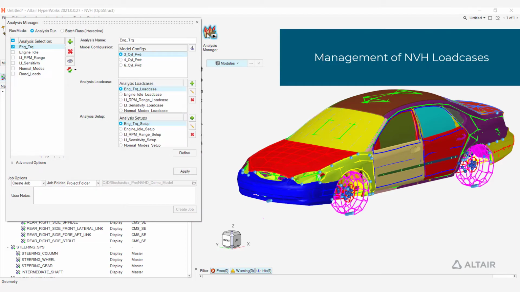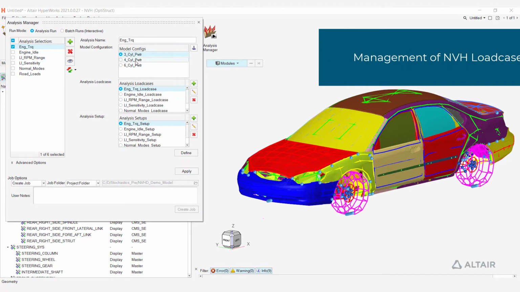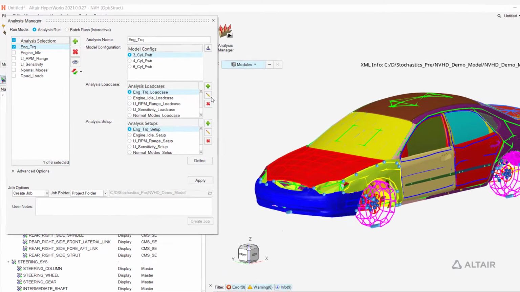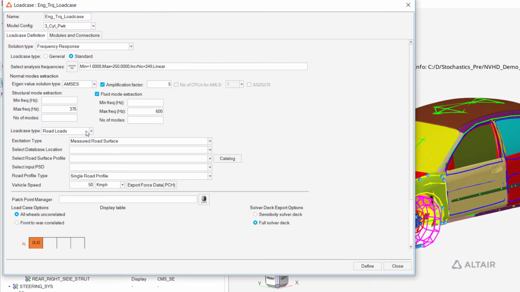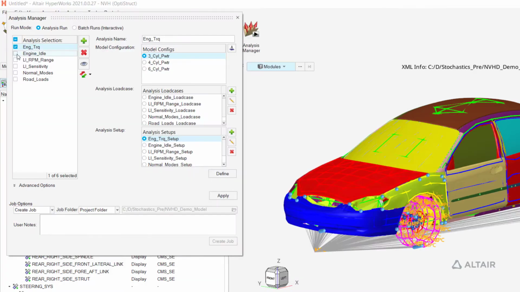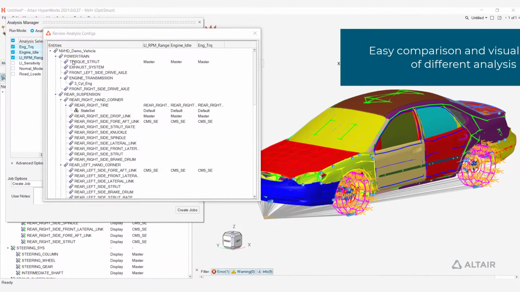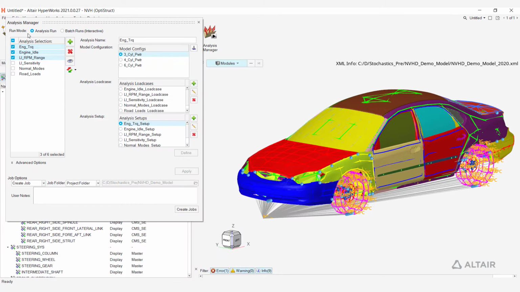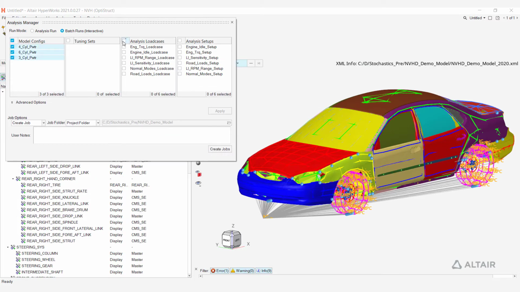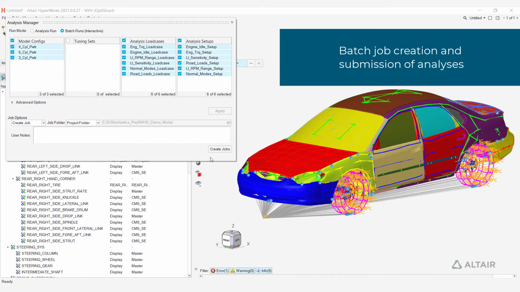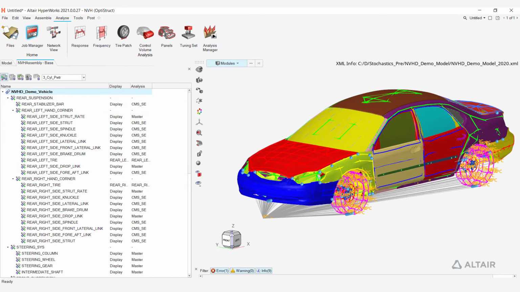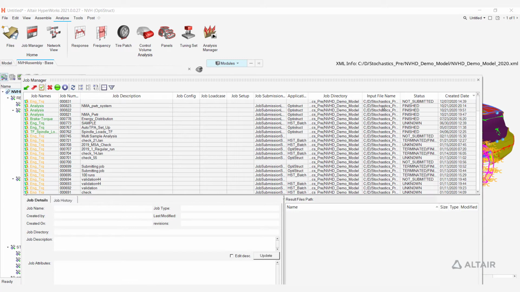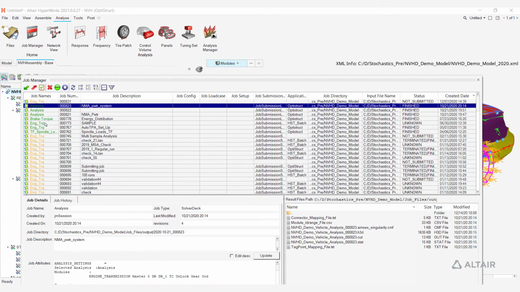The Analysis Manager handles all aspects of defining a load case simulation event. Users can set up generic or standard load cases and associate them to specific or all configurations. The Analysis Manager hosts a review tool to compare the created analyses against each other. It also helps with creation of batch jobs and submitting analyses. The progress of all running analyses can be monitored in the Job Manager.